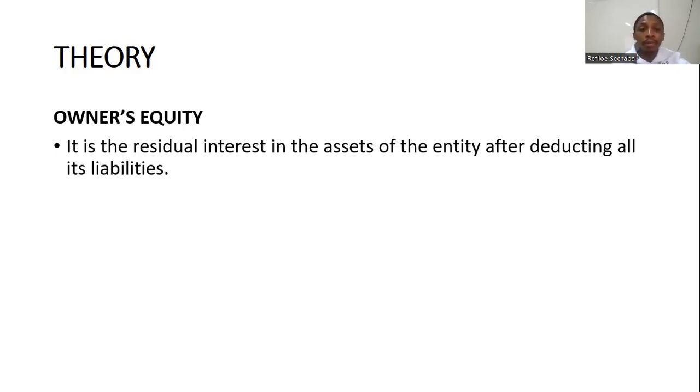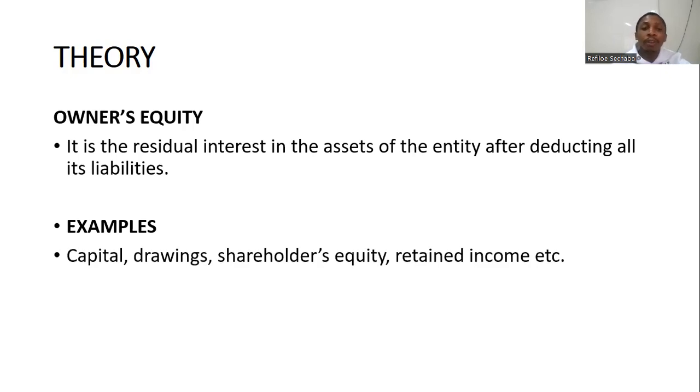But for now, in grade 10 and 9, just remember that under owner's equity, the profits of the entity actually belong to the owner, because the owner and the entity cannot be separated. It's just one person. But later on, when you do companies, it's a whole different ball game, and we'll deal with that later on, right?